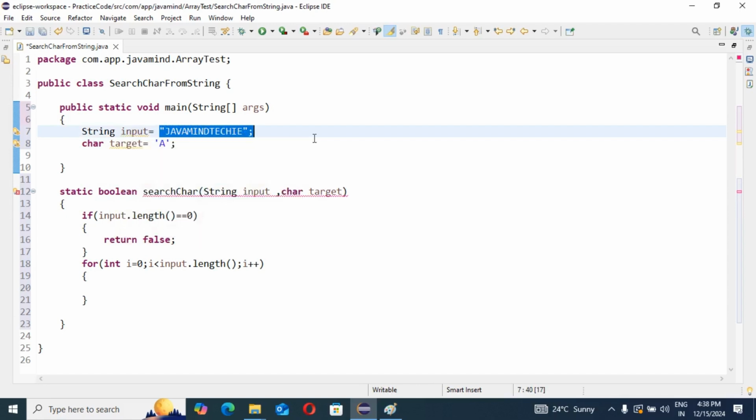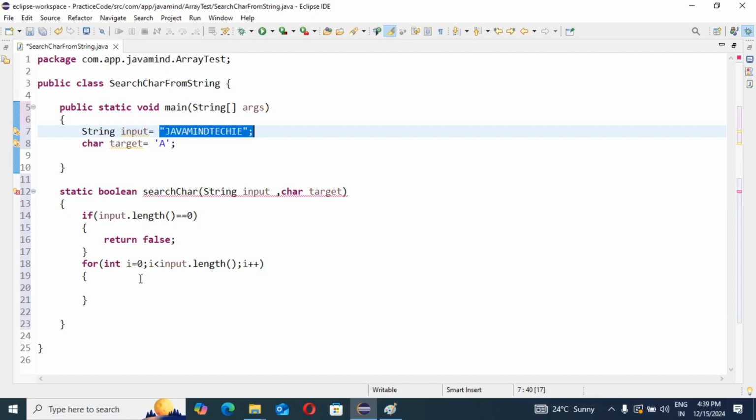Our main motto is to search whether this character is in the respective string. If the character is found in the given string, we send the response as true. Otherwise, we send the response as false. This is our main motto to implement this logic.